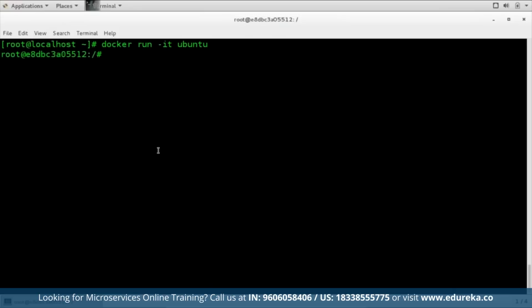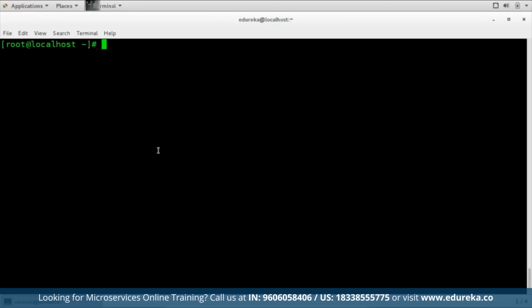So I am in the Ubuntu container right now. Over here you can try out a few Docker commands. I'll exit from here and clear my terminal again. So what we have done is we have pulled an image of Ubuntu from Docker Hub, and then we built a container from that image. That's what we have done till now.